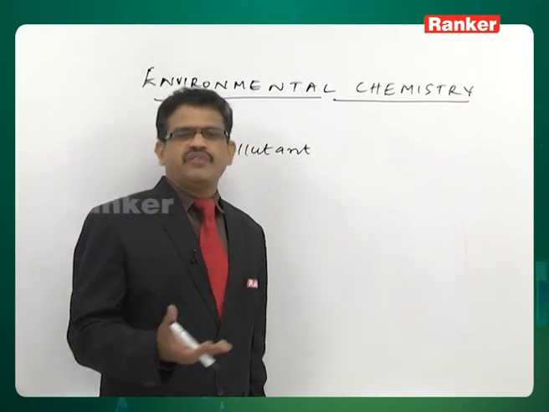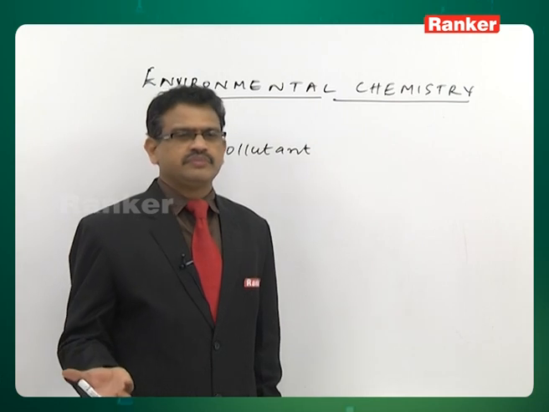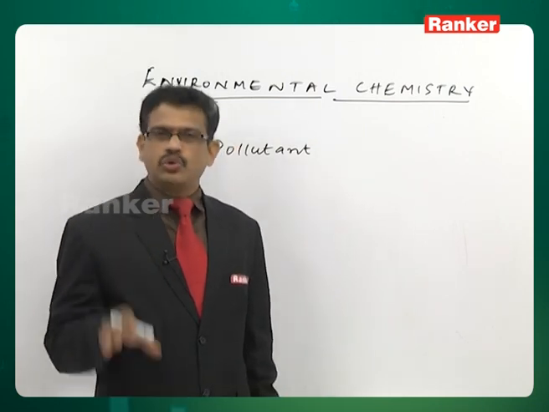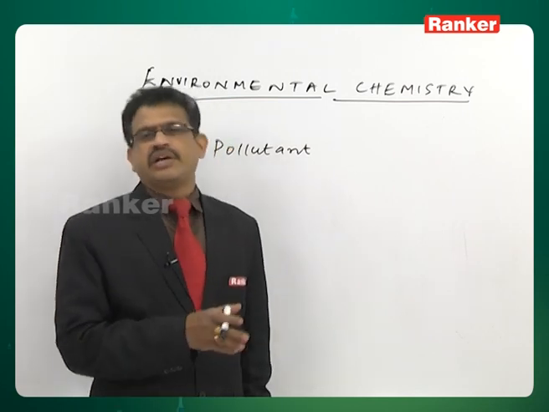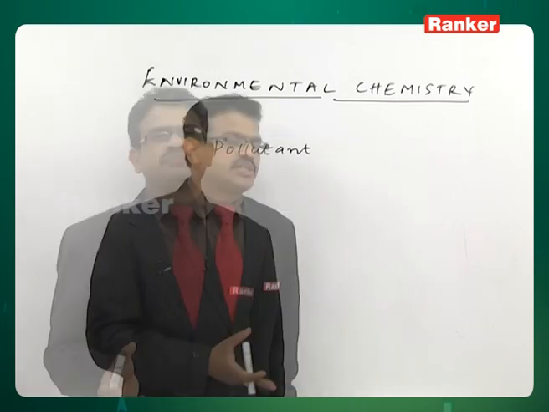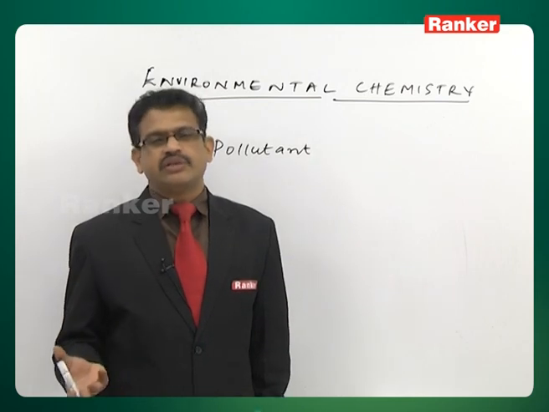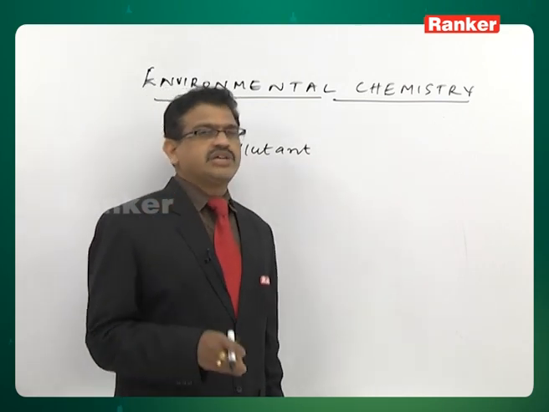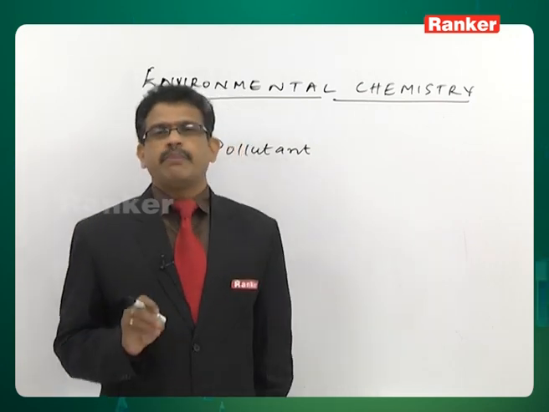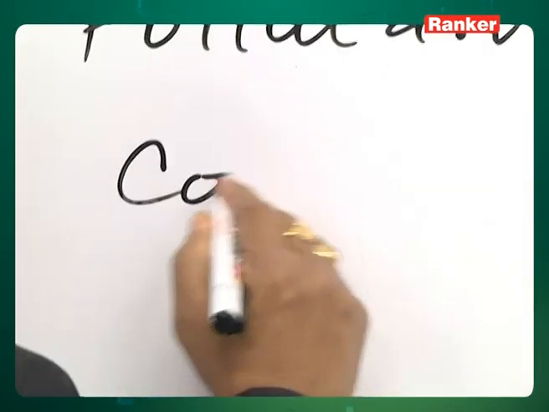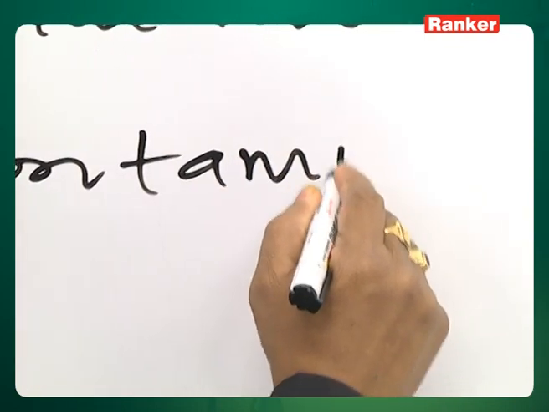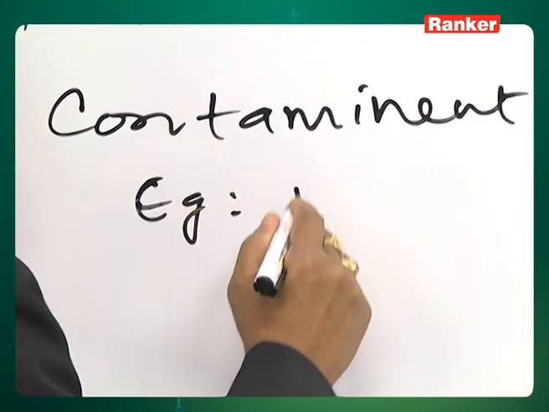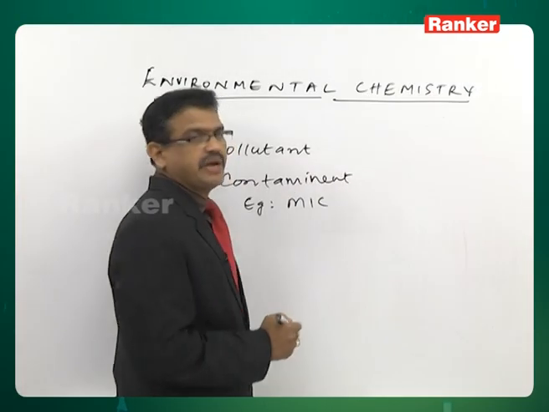So it is a material which does not occur in nature, but it is introduced by human activity only in the environment and causes adverse effects in the environment. Its constituents cause environmental effects. The best example for a contaminant is methyl isocyanate, MIC. Second one is contaminant, and the example for this is methyl isocyanate, MIC.